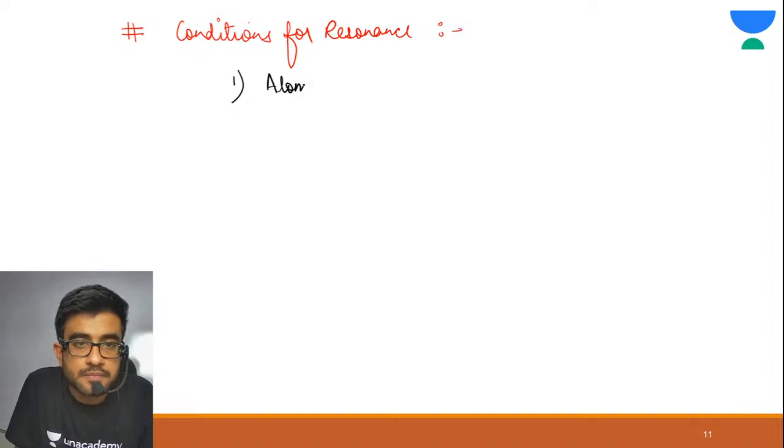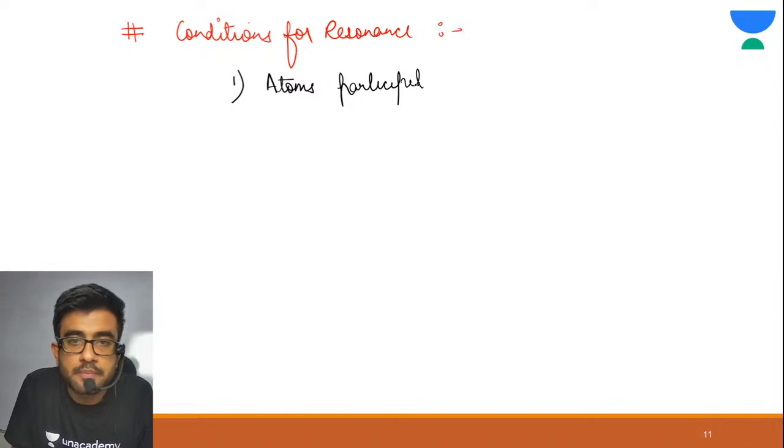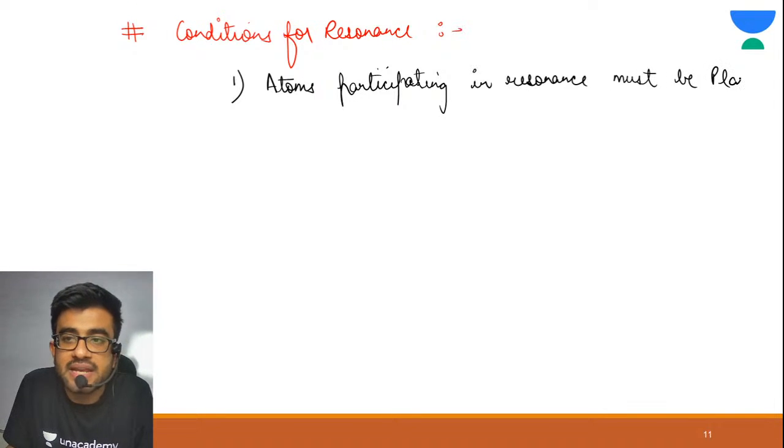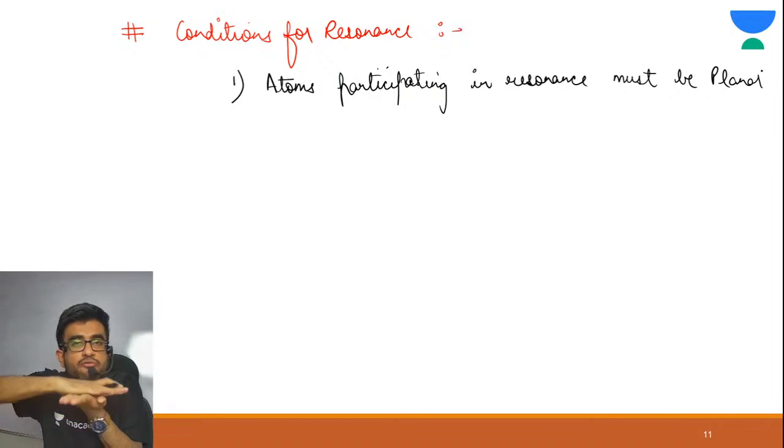Atoms participating in resonance must be planar. Planar means they have to be in one plane.